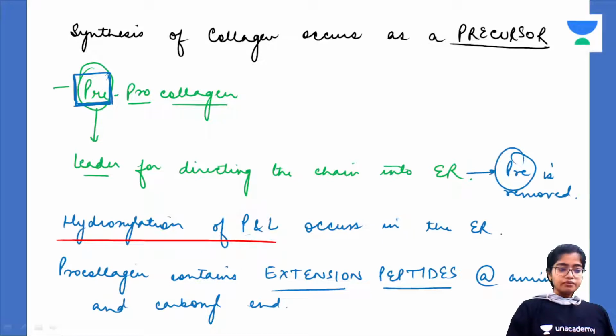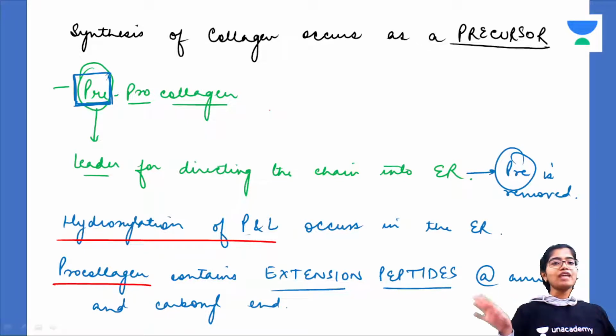Okay. Now, why is this pro-collagen immature? Because it contains some extra baggage. Okay, once a person becomes mature, he becomes very relaxed. A mature person has dropped off the extra baggage, whatever it had been carrying on its shoulders during times of immaturity.